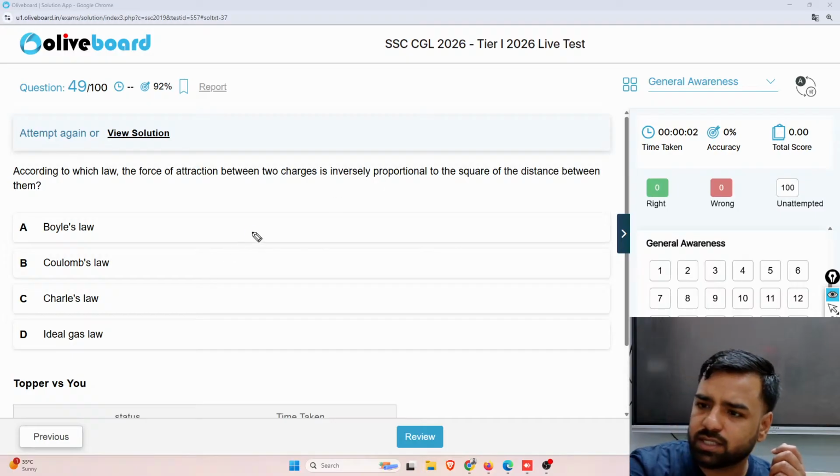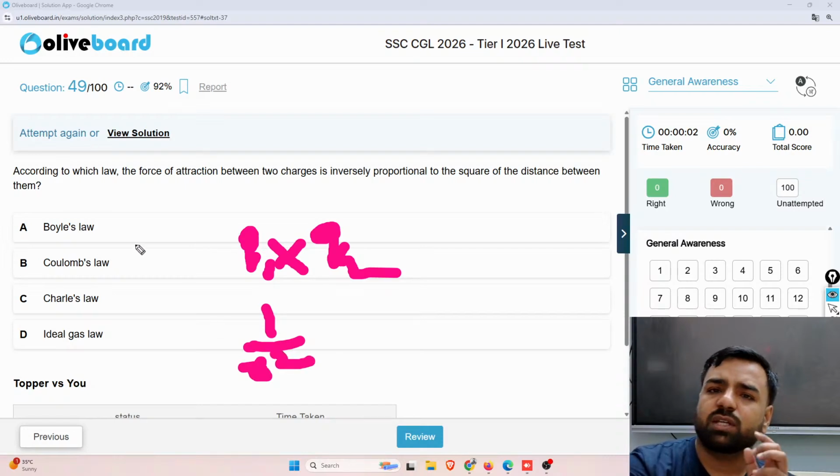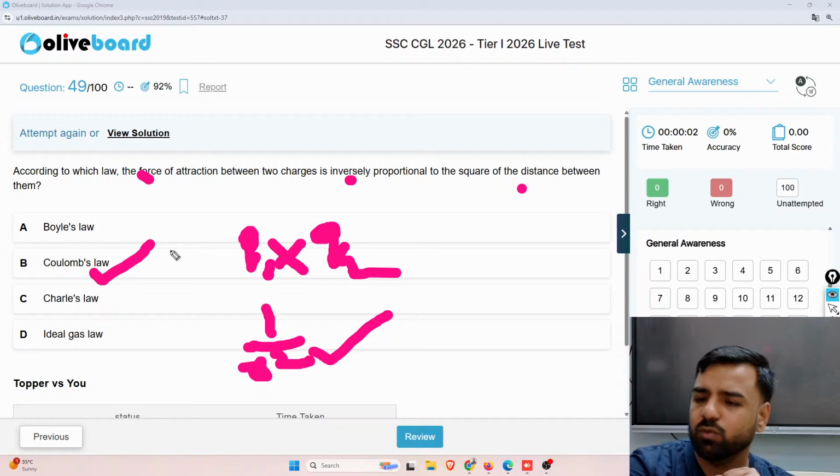So if there are two charges, one charge is Q1 and another charge is Q2, so force is directly proportional to the product of the charges and inversely proportional to the square of distance between them, right? So F is equal to K Q1 Q2 upon R square. So force of attraction between charges is inversely proportional to the square of distance between them. So here's the point, and it is given by Coulomb only.